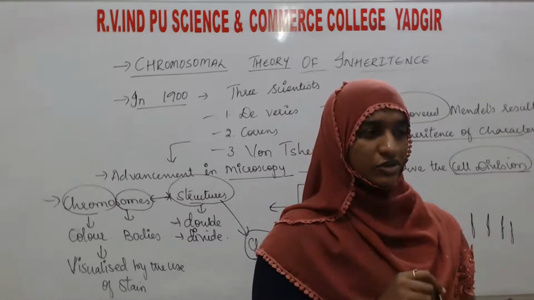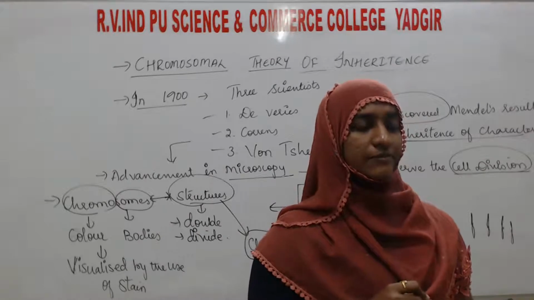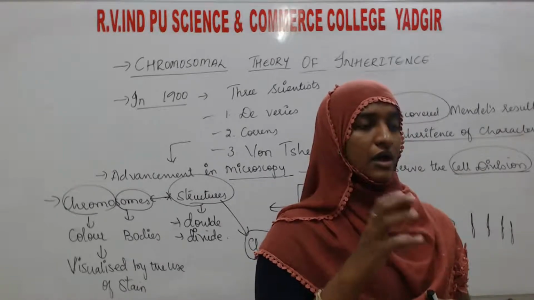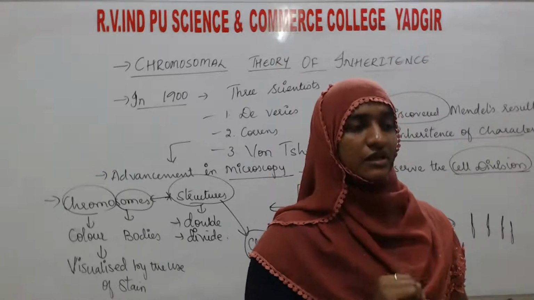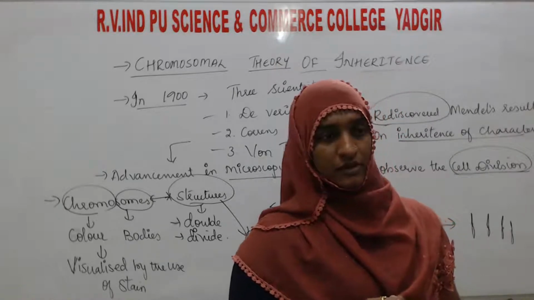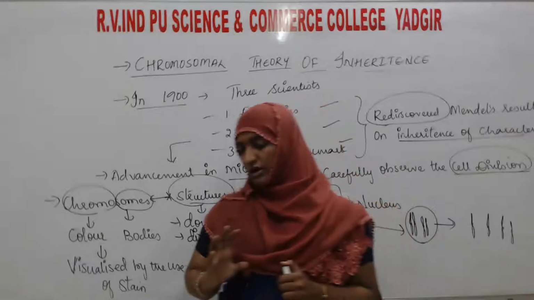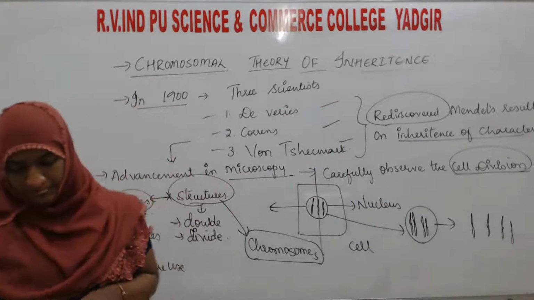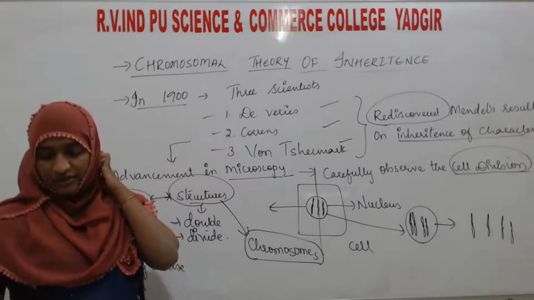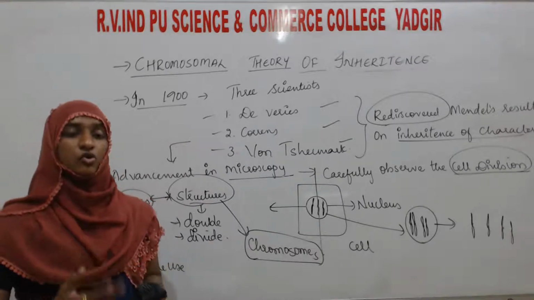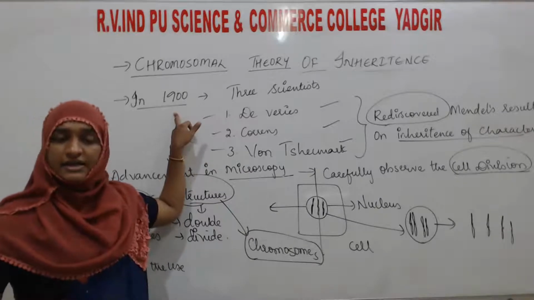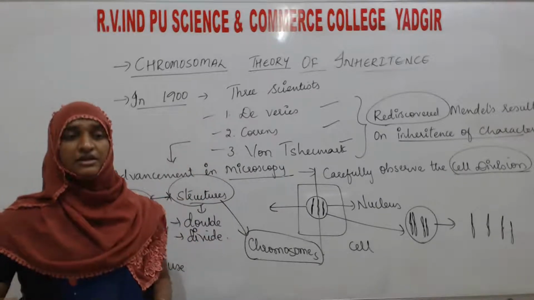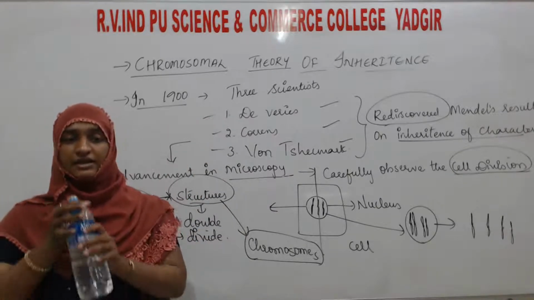By using some stains, they recognized that those particular structures in the nucleus were the chromosomes. So this is about the chromosomes. All these things took place around 1900. Next, what happens in 1902?